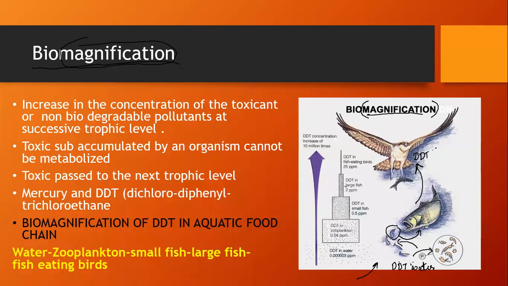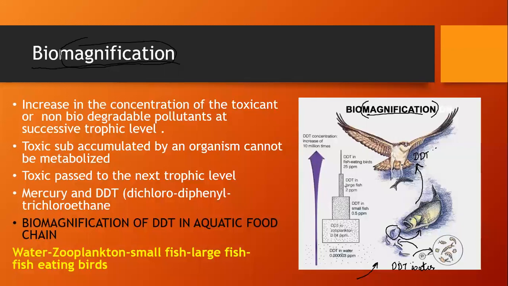Many such small fishes are later eaten by these large fishes. So the concentration of DDT increases in this large fish, by this 2 ppm. Then a large number of large fishes are eaten by the fish-eating birds. So again DDT increases in the fish-eating birds. Like this, the concentration increases.